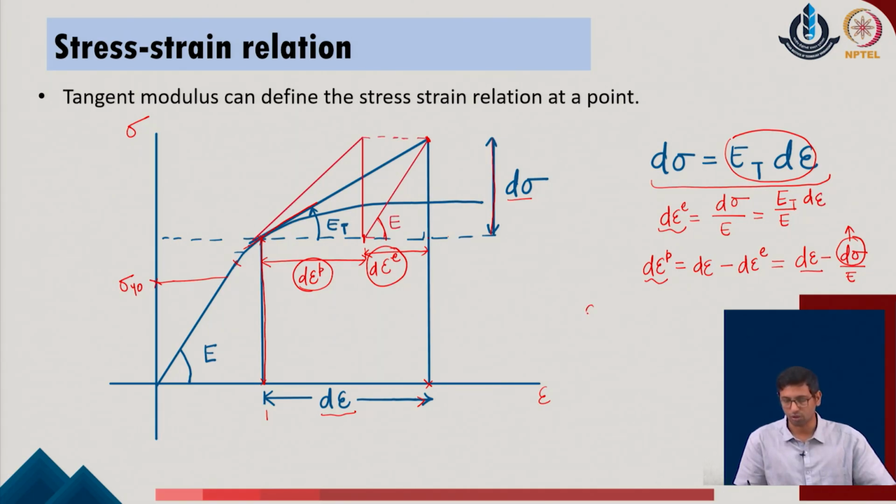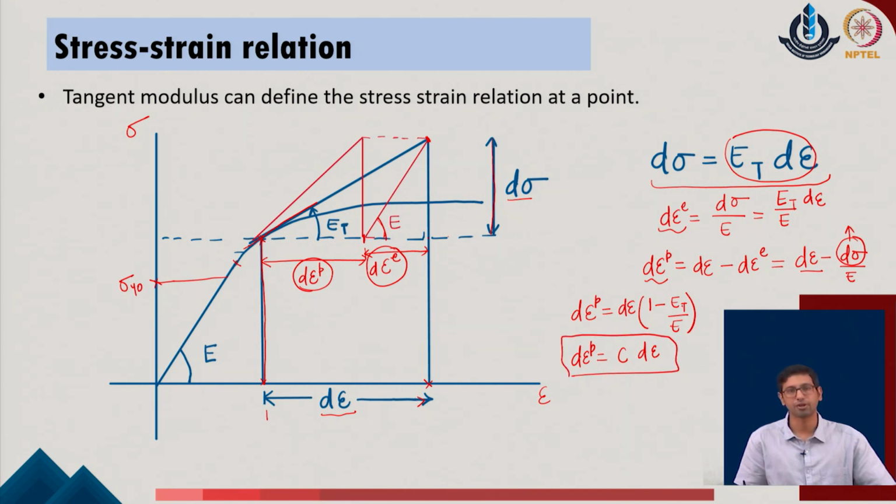Similarly, the user can now also define the plastic strain component with a similar profile. If I take dε common from the given system, it becomes 1 minus E_t upon E, and this can be simplified as C times dε in the given problem. So, the ratio of E_t upon E when subtracted from 1 gives us the parameter which we define as C, and that describes the plastic strain in terms of the overall strain increment in the given problem.